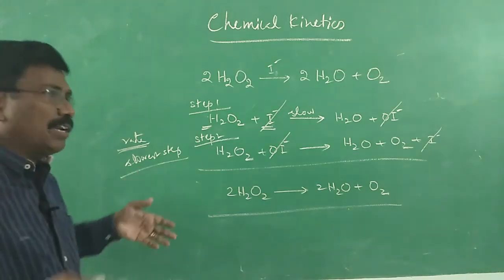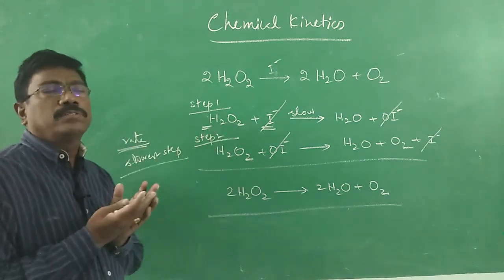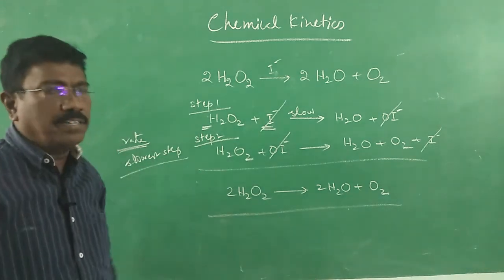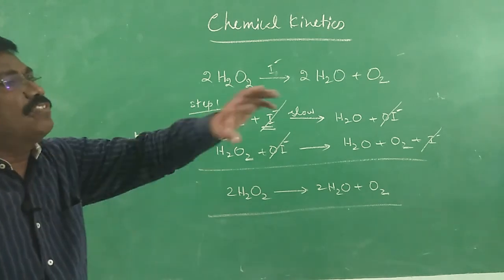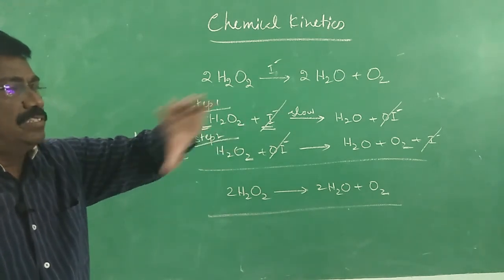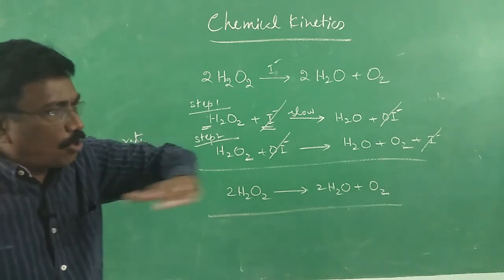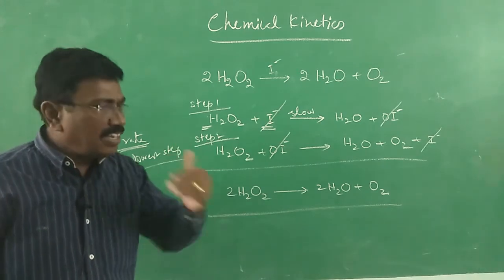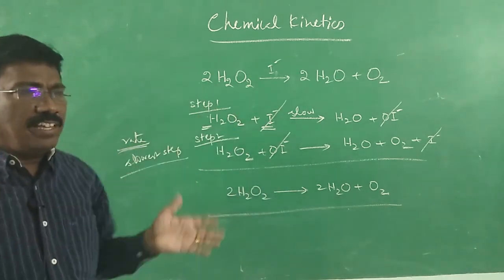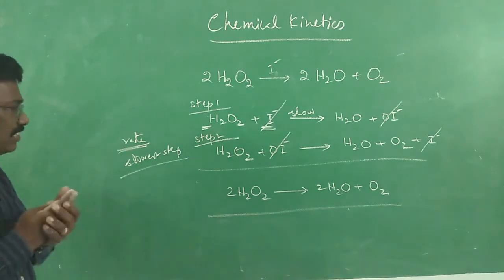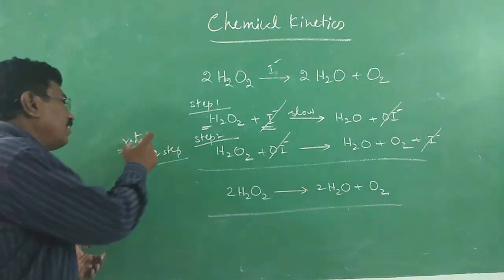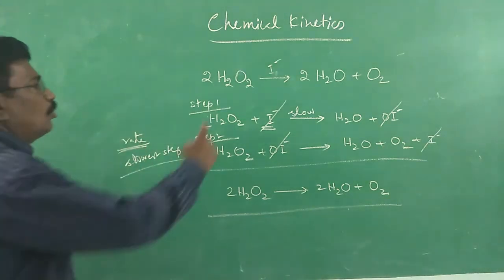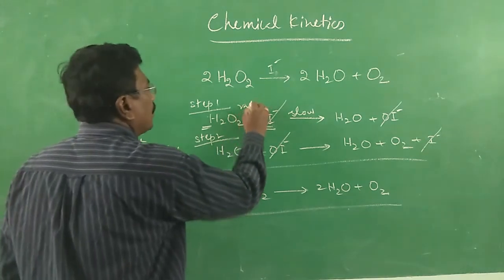In a theater or in a meeting hall, when persons are going out, from their places they may move fast to the entry spot, but the rate at which the number of persons can go out in a particular time interval, say 1 second, is the rate of vacating the cinema hall. So this is how we find the rate of a reaction, and it is the slow step that determines the rate. Therefore it is said to be the rate determining step.